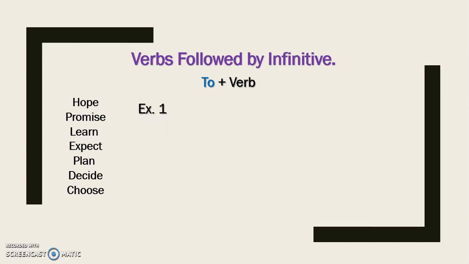Pay attention. Example number 1. I hope to see you tomorrow at home. As you can see, we have the verb hope in here, and the next verb is followed by to and the verb in the basic form. Okay, it is not correct to say I hope seeing you tomorrow at home. It is considered grammatically incorrect in English. Okay, so the translation into Spanish would be like this: yo espero verte mañana en la tarde. Okay, let's continue with another example.